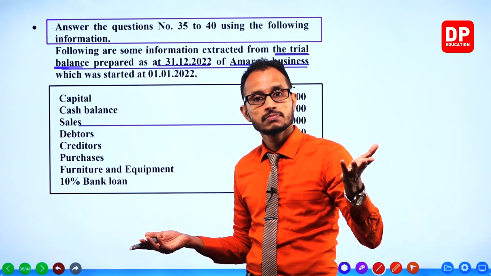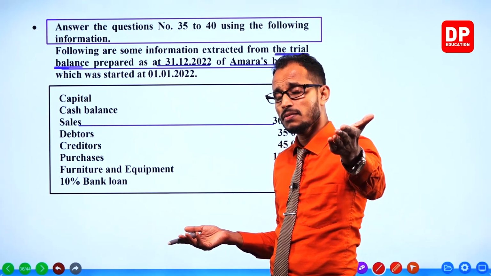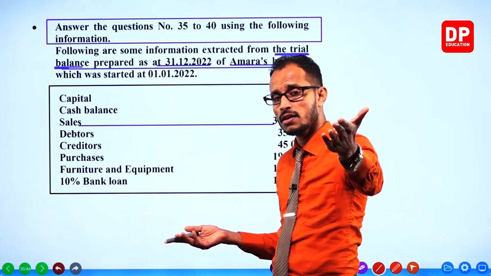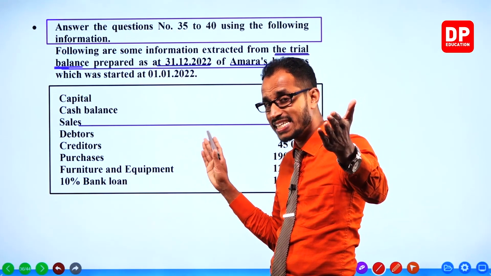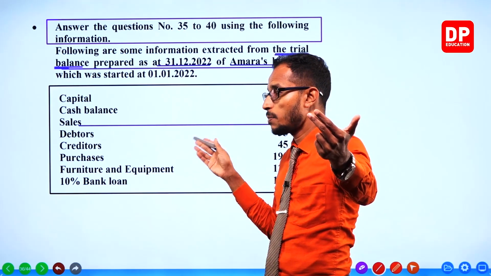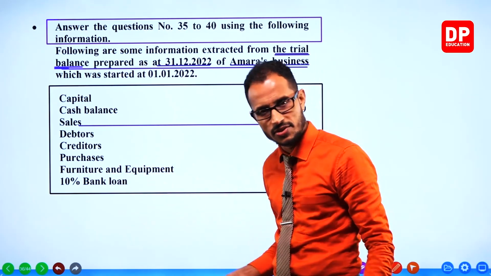Opening stock, opening inventory, plus purchases. Opening inventory plus purchases minus closing inventory.